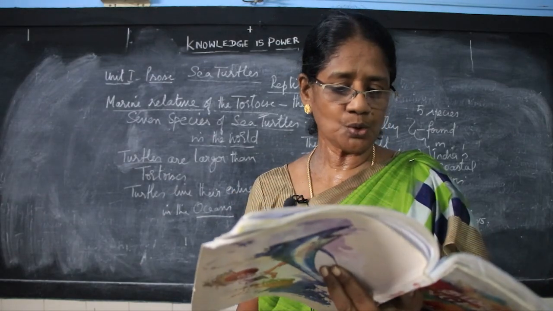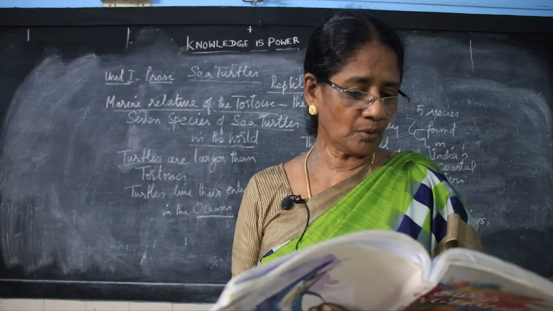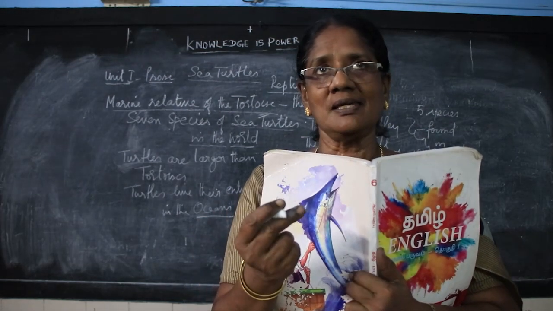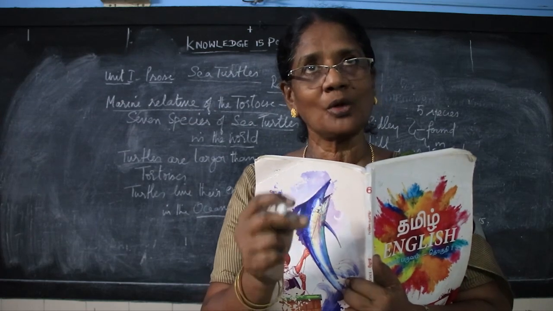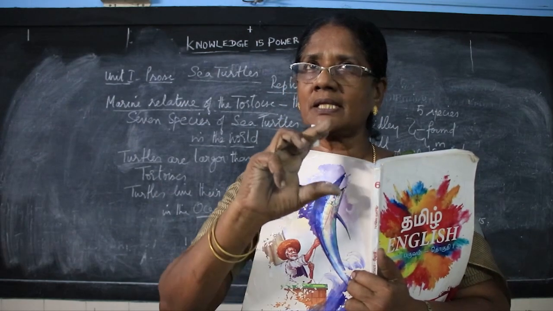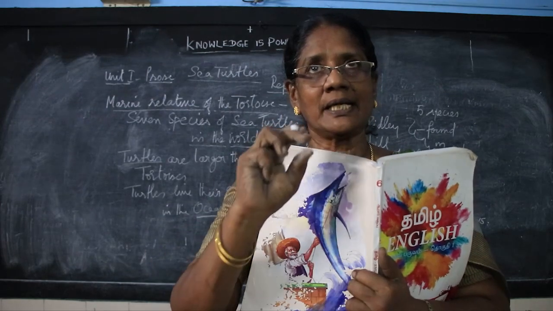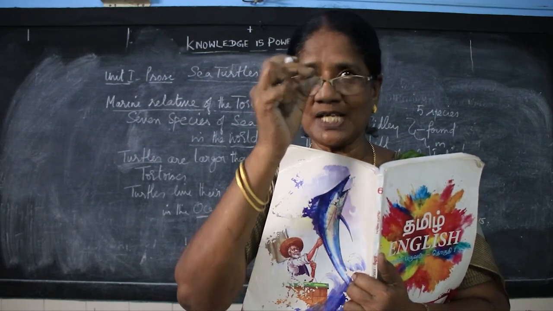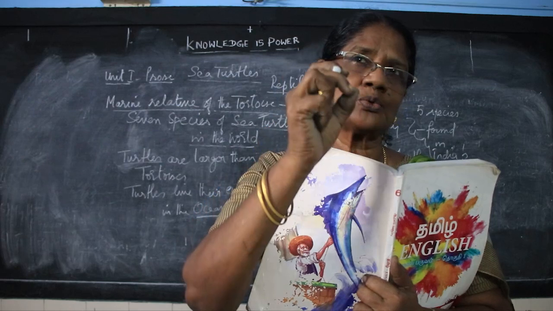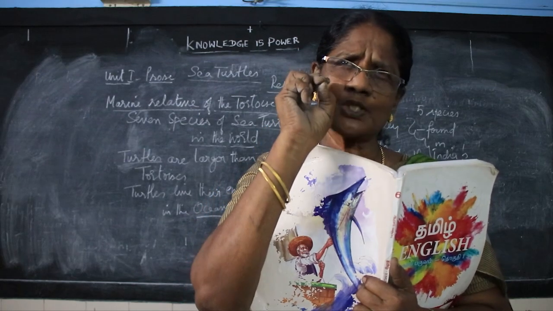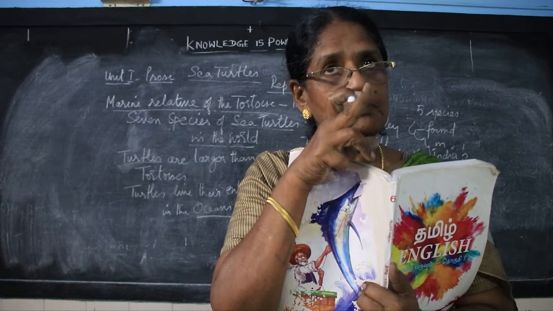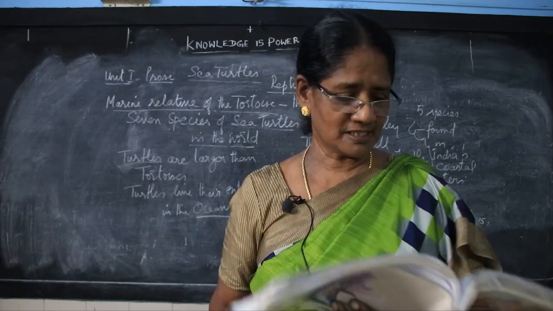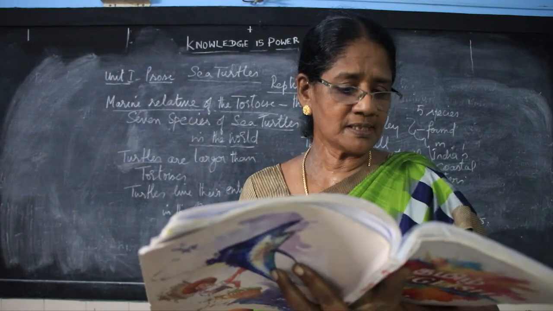The hatchling slashes open the leathery eggshell with the help of a tiny egg tooth. See the tricky way of coming out of that egg. The egg has an outer covering like leather. That leather is split open by the sharp tooth of the hatchling. They have a very sharp, small egg tooth, which can pierce open the leathery egg, and then it comes out very fast.